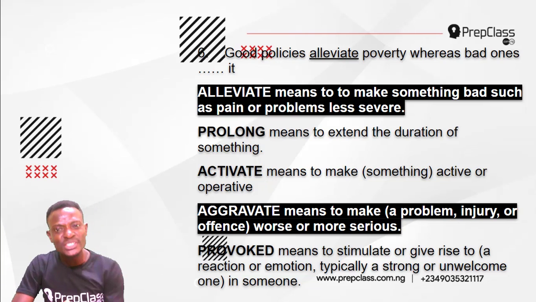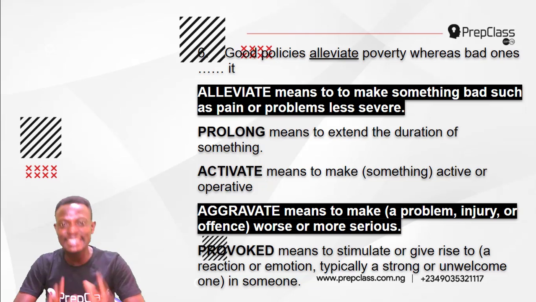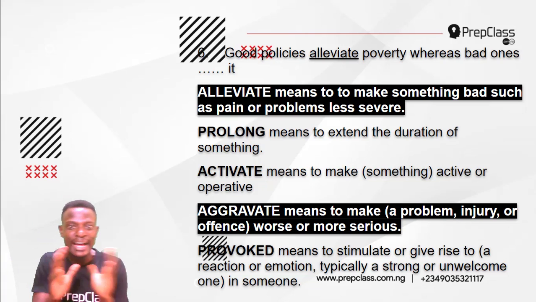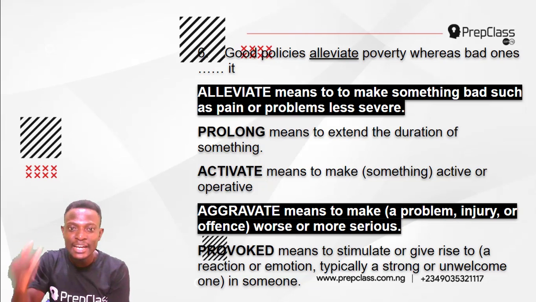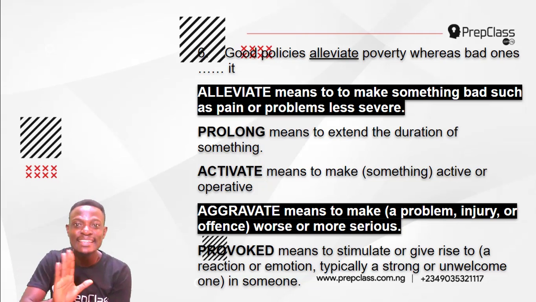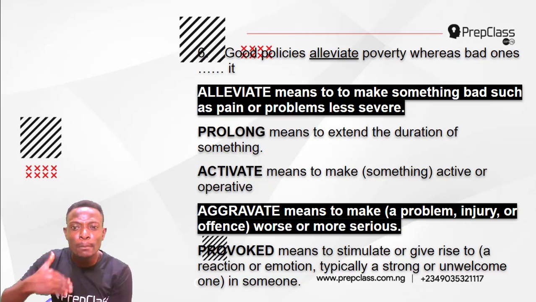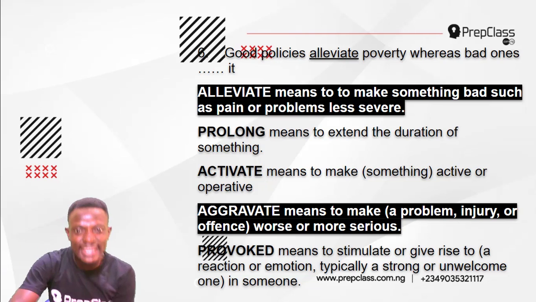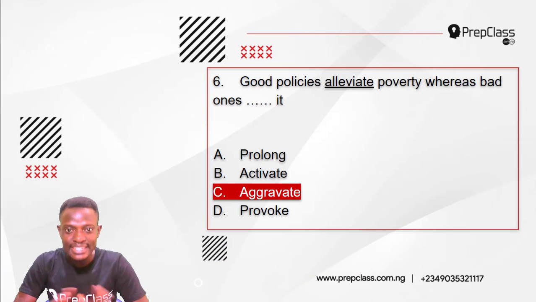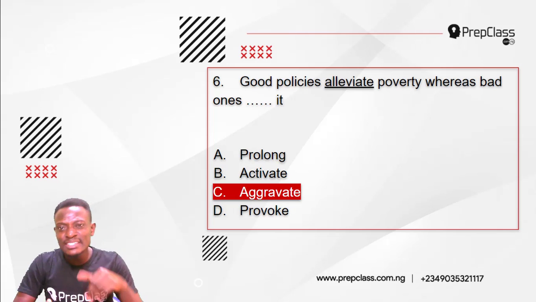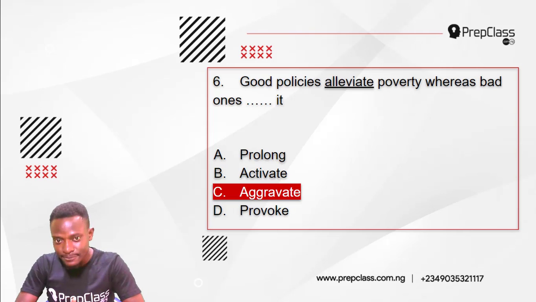Now, the most nearly opposite meaning to alleviate is aggravate. Alleviate means to make something bad, such as pain or problems, less severe. But aggravate means to make worse, to make more serious. So the most nearly opposite meaning to alleviate is aggravate. Good policies alleviate poverty, whereas bad ones aggravate it.